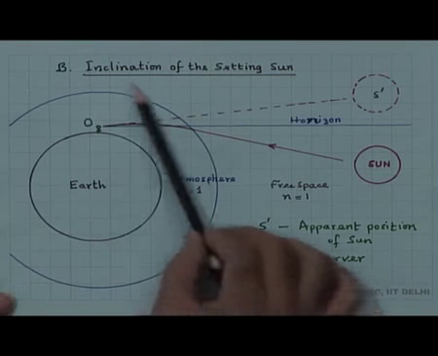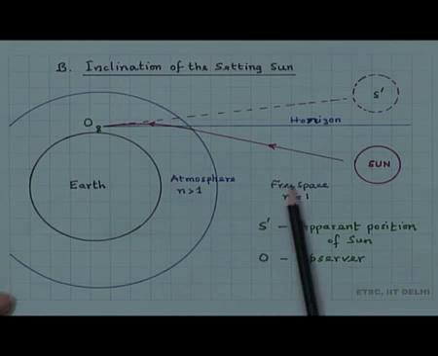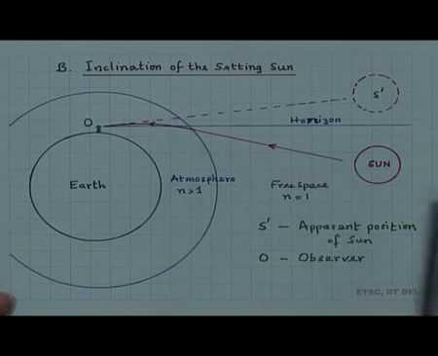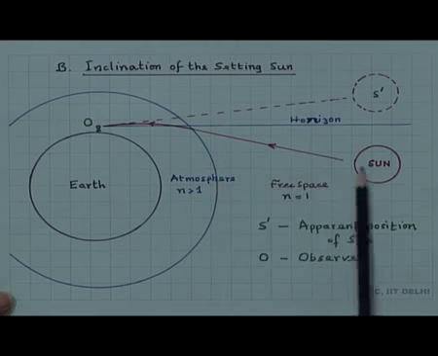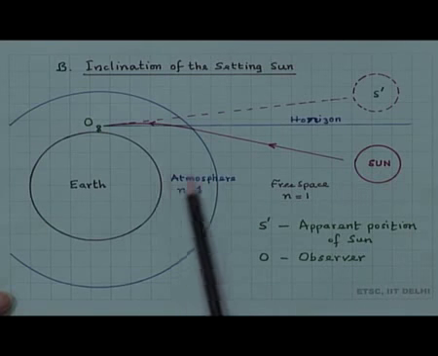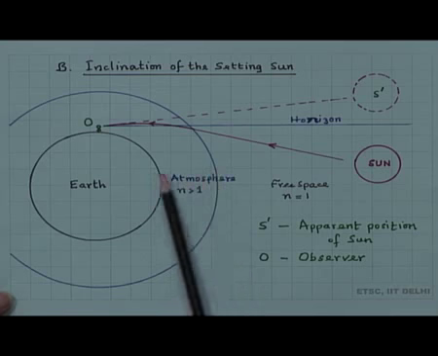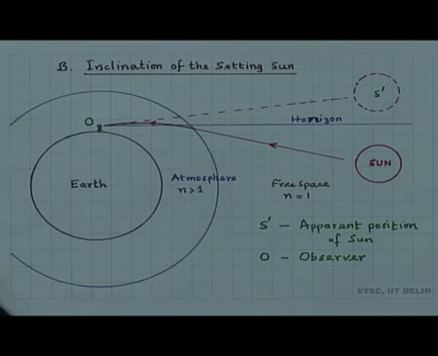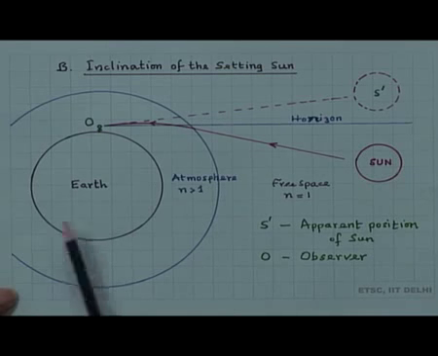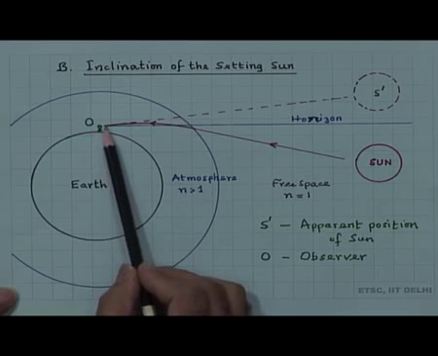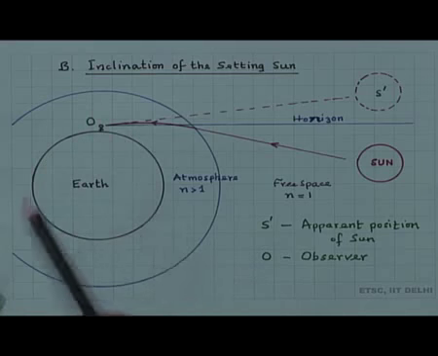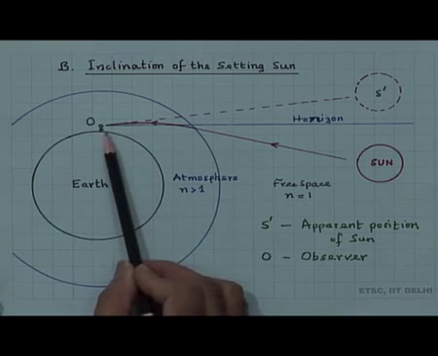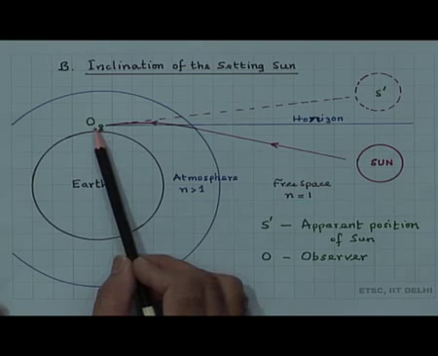So, earth is surrounded by an atmosphere, and beyond that of course, it is free space, and the stars and sun are in free space, far away from the earth. This distance is of course much larger compared to the width of the atmosphere. So, it is not to scale, but just a schematic illustration. What is being illustrated is the following: there is an observer here on the surface of the earth. The size of the observer is of course negligible, again not to scale. The observer here looks at the sun.